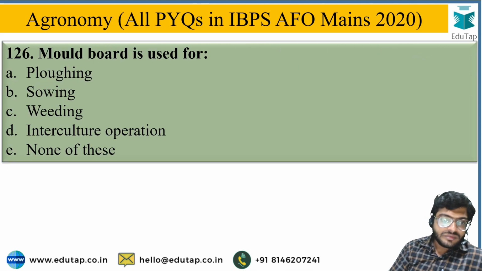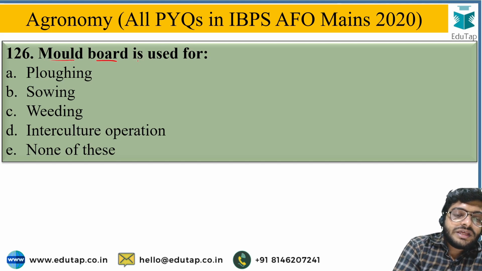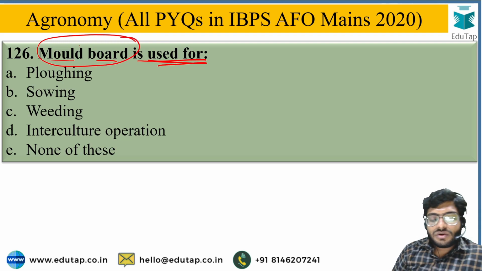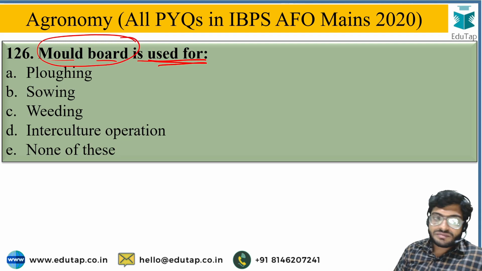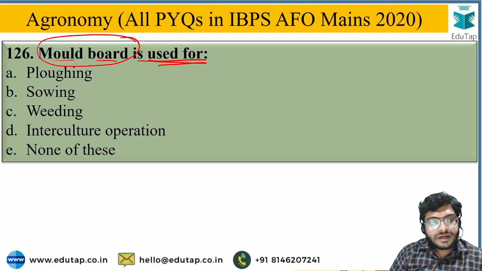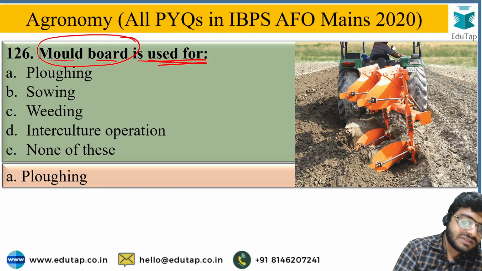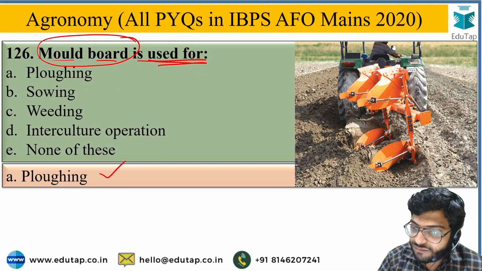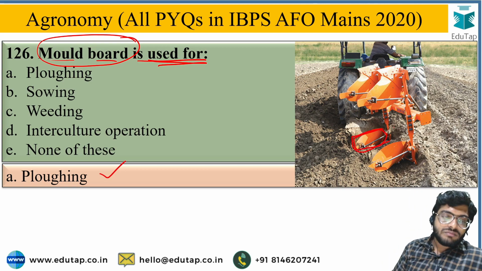Next, mold board is used for. So mold board, you have to identify, is used for what purpose, and the options are plowing, sowing, weeding, intercultural operation, or none of this. And the correct answer for the question is plowing. So here in the MB plow, MB means mold board.